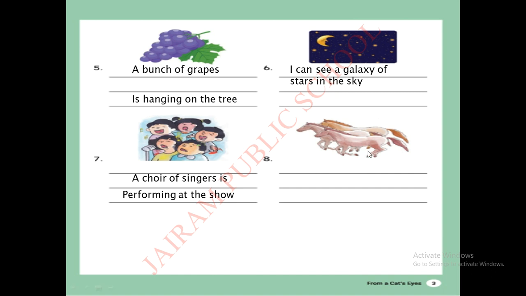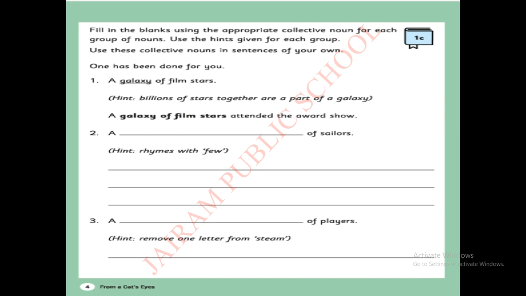Okay, children. Now, what animal you can see here? So, we can see horses. So, many horses are running. So, what is the collective noun for horse, children? It is herd. Very good. Now, see here. A herd of horses is running. So hope you all understand this.